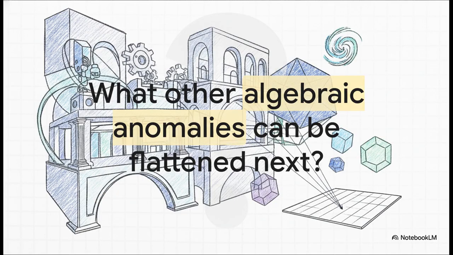So what does this all mean for us? Köthe's conjecture isn't just verified, it's proven to be an absolute structural requirement for the universe's mathematical stability. Which leaves us with a massive question. If this incredible interlocking machinery can flatten the infinite complexities of Köthe's conjecture, what other impossible algebraic mysteries is the Adelic Langlands pathway about to solve next?